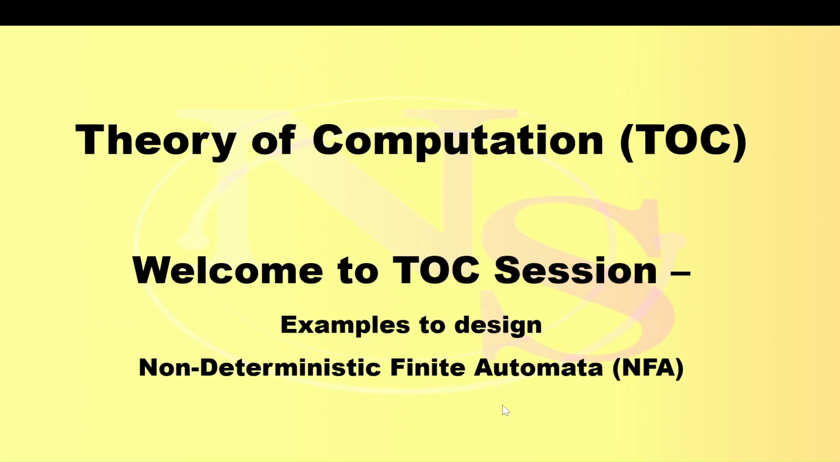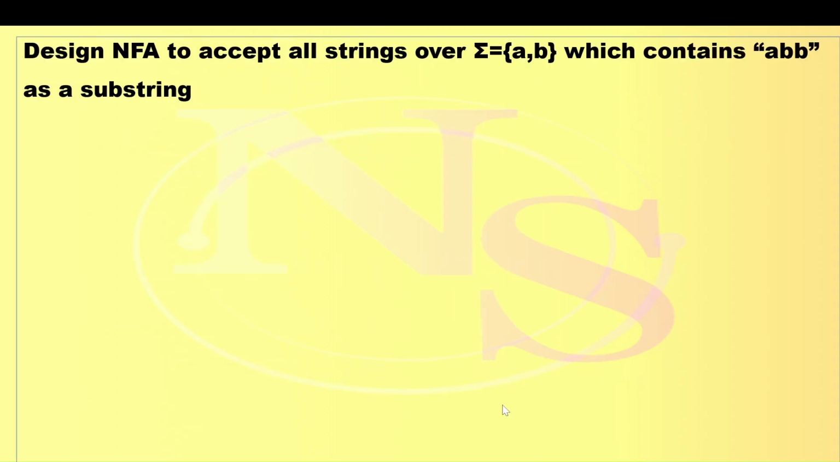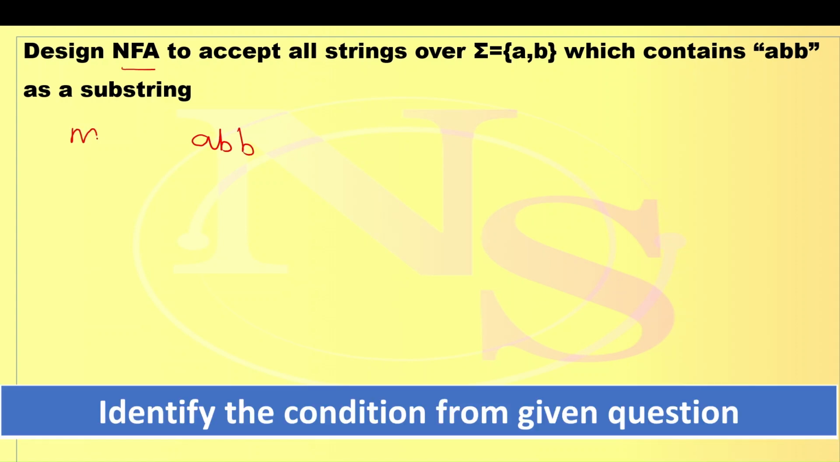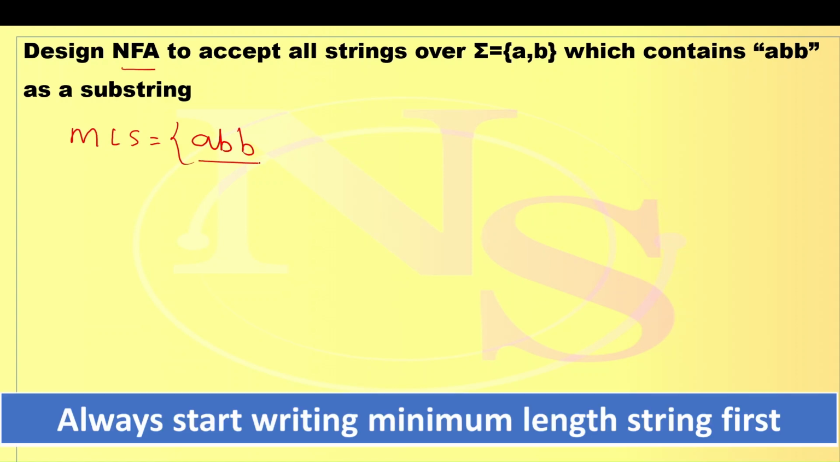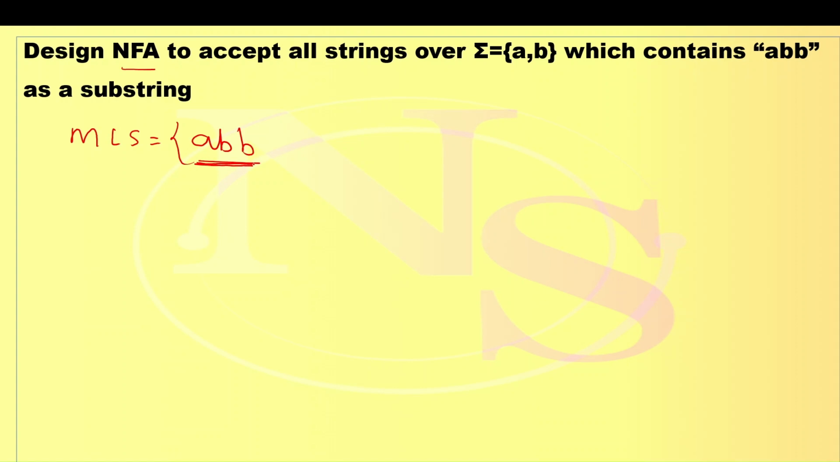Hi everyone. Your question is design NFA to accept all strings where each string should contain ABB as a substring. Based on the condition, try to write down minimum length string. Here first minimum length string is ABB itself because this is the minimum length string which satisfying the condition, it